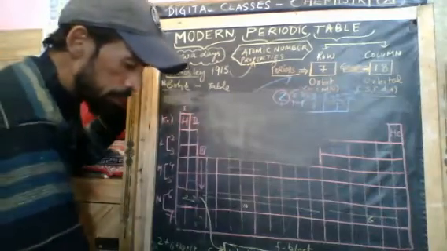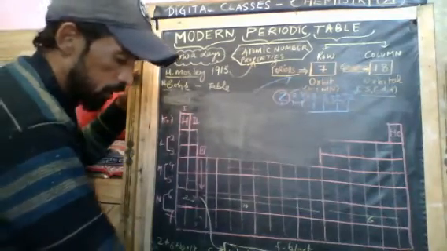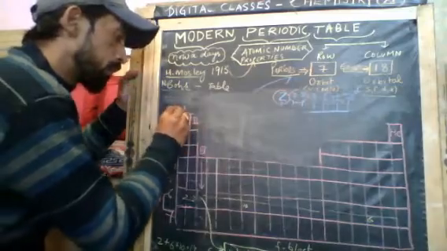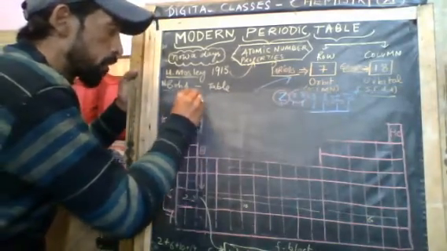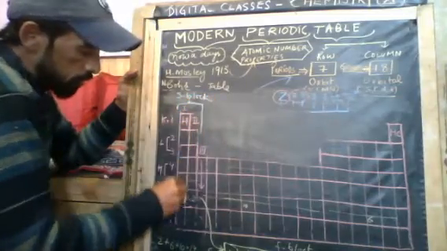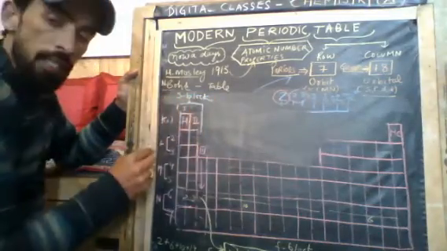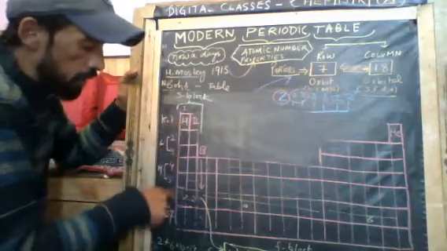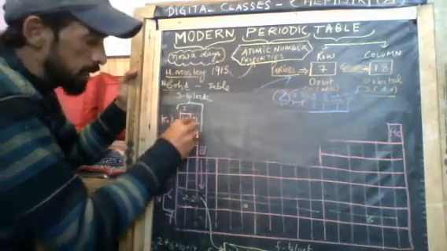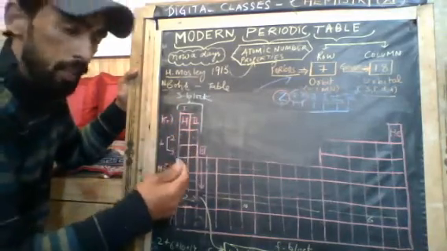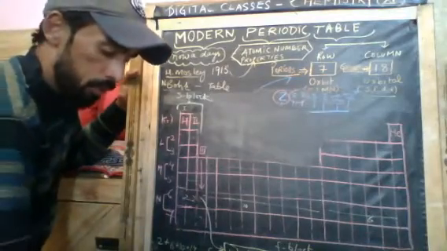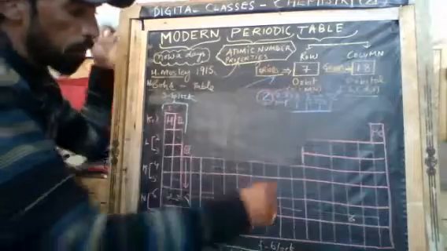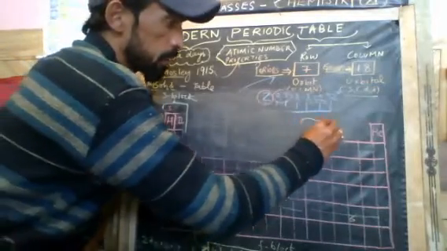I am going to represent this with a different color chalk. These two are known as the S block, in which the first group is basically known as the alkali group, and the second is known as alkaline earth metal. In detail we will study this in the future; there is an S block chapter. Second, I am taking these 6.